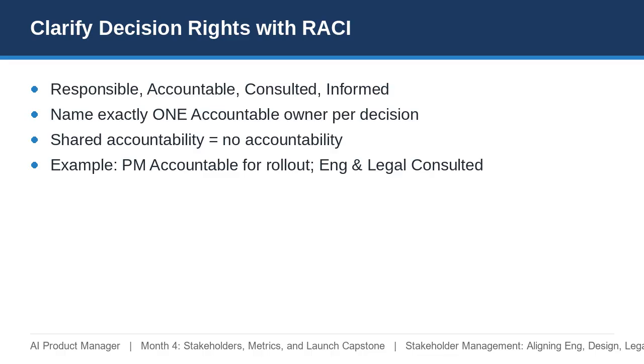AI launches blur ownership because risk is shared across functions. RACI makes it explicit. The most important rule: every decision needs exactly one accountable owner. Shared accountability means no accountability. For a staged rollout, the PM might be accountable, with AI and legal consulted and leadership informed, unless the risk is high enough that leadership owns the call.